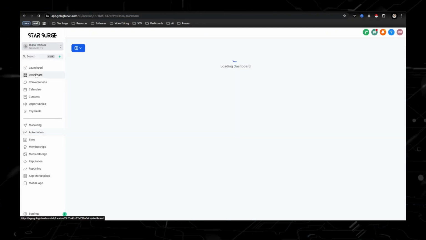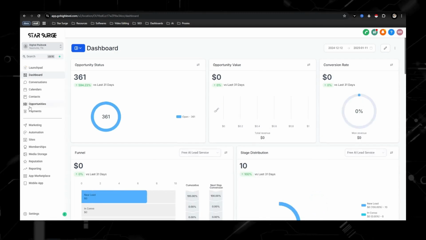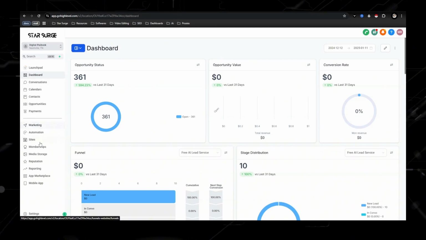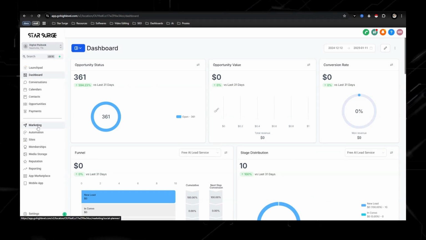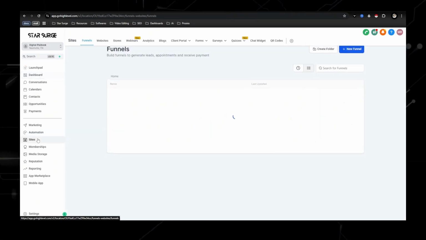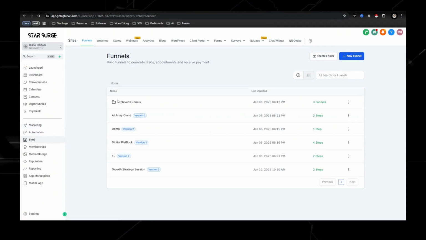Then you'll get taken to a screen that looks like this. It'll be just a dashboard right here, and obviously you're not going to have anything, no numbers, since you're brand new, but over here on the left side are the three areas that we're going to talk about: marketing, automations, and sites. Marketing is where you're able to schedule out all your content in a social planner. Automations is where the email automations and sequences are. And sites is where the funnels and front end stuff is going to be.